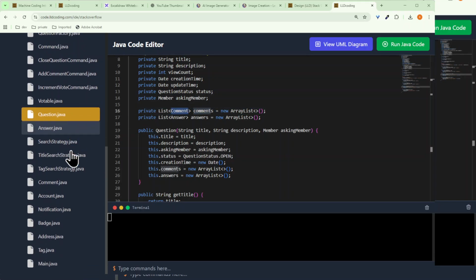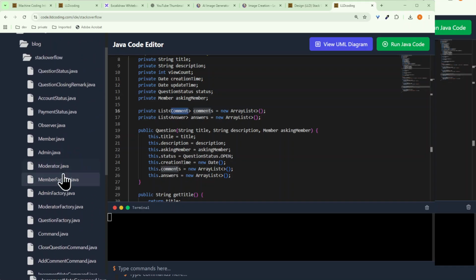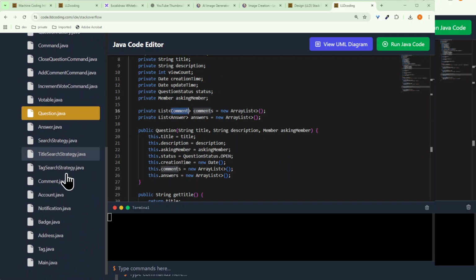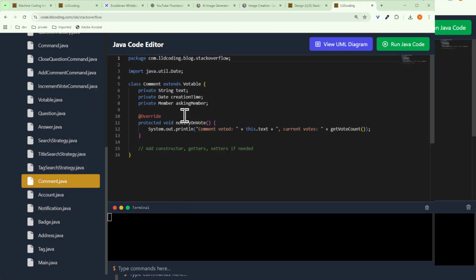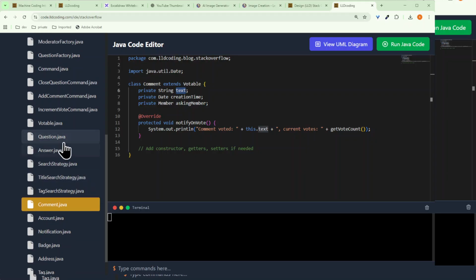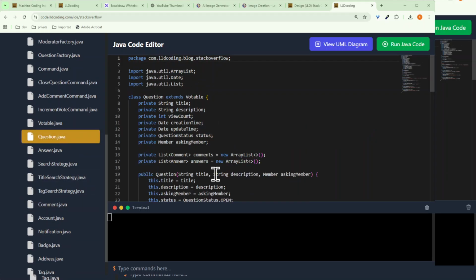Now if we go to the comment class, check it out. This is the one. This is holding the data related to the comment, asking member, creating time, text. You can add more. So that is what I'm trying to tell you. This is how the code is integrated.